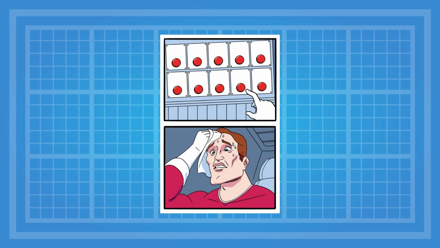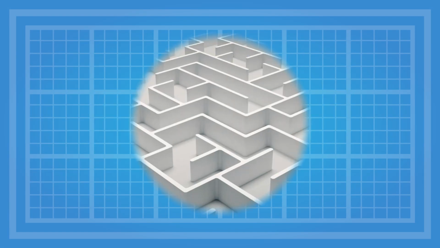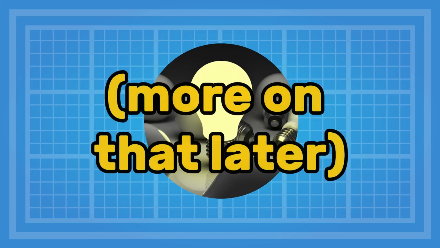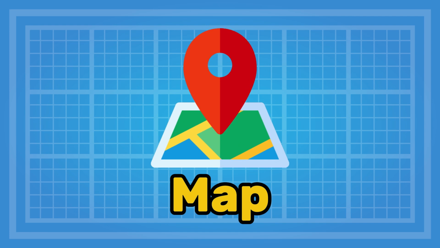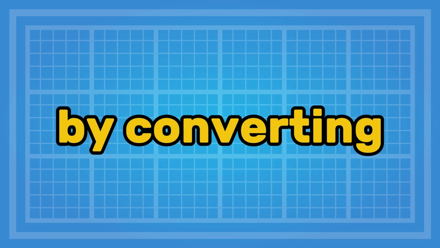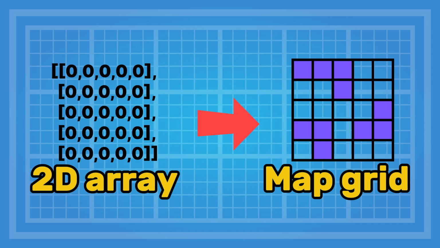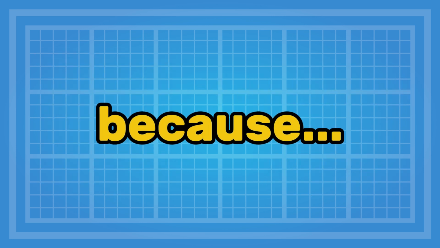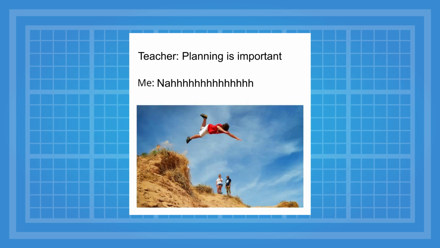First, I had to decide on what game to make, and I think a maze game seemed perfect. But I want to spice it up with a unique feature. More on that later. A maze game needs a map, which is just a 2D grid. So I started by converting a 2D array into a map. This took a lot of trial and error because, as always, I jumped in without a plan.